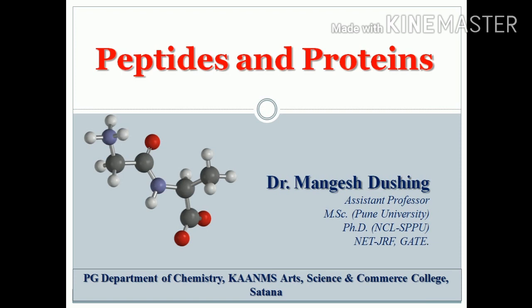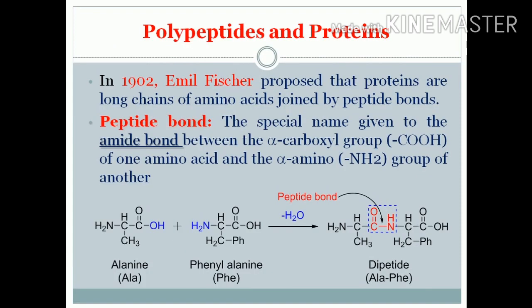Friends, in the last video we saw amino acids, their chemical as well as physical properties. In this video we are going to learn peptides and proteins. So friends, what are peptides and what are polypeptides? Emil Fischer proposed that proteins are long chain amino acids joined by the peptide bond.